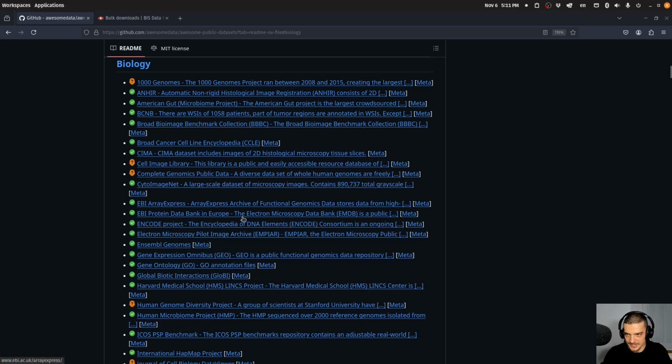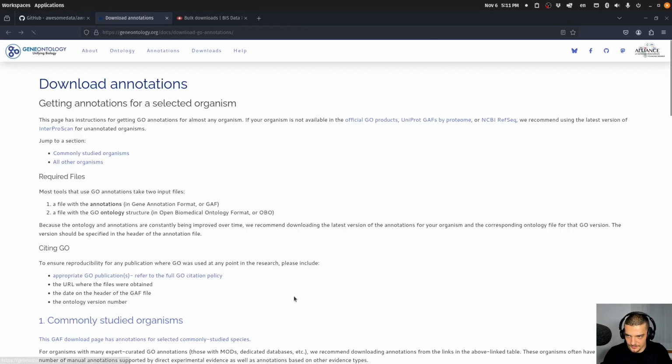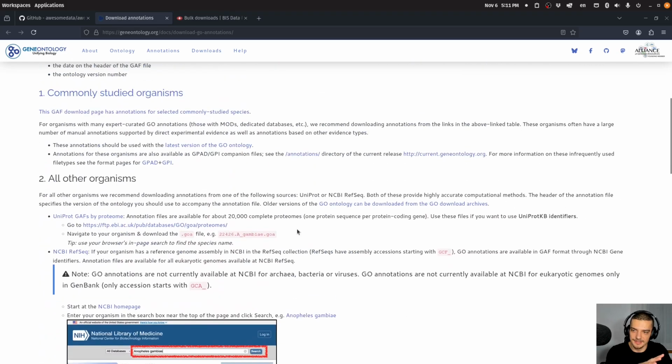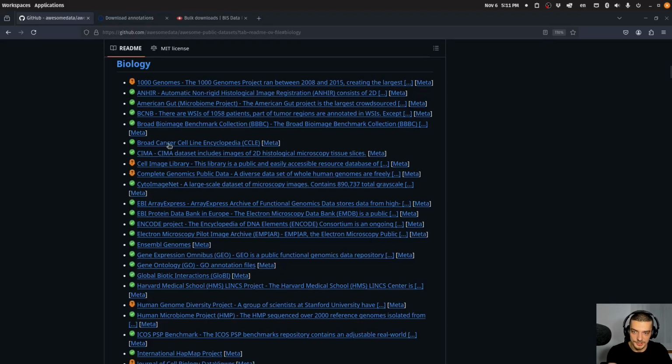subcategories. Biology, for example, if I'm interested in, I don't know, let's go to gene ontology. I can click on this. I'm redirected to this website here. These are all individual websites, and I would have to find them myself, or I can just look at this collection. So this is also a very useful collection of data sets here in the form of a link collection.